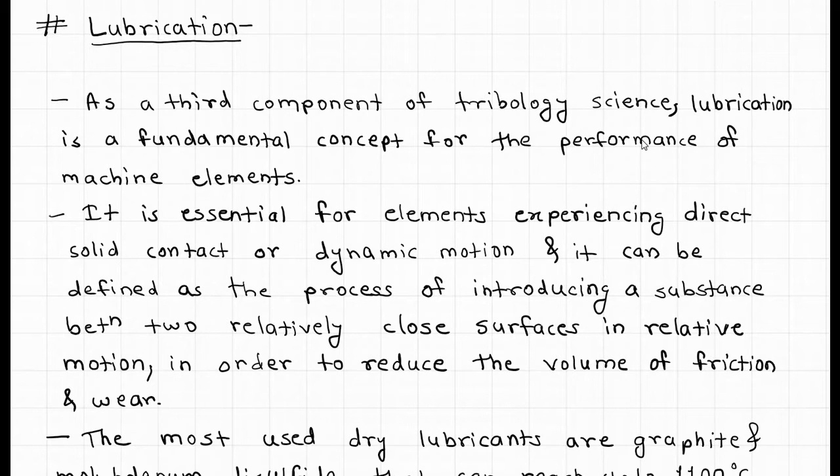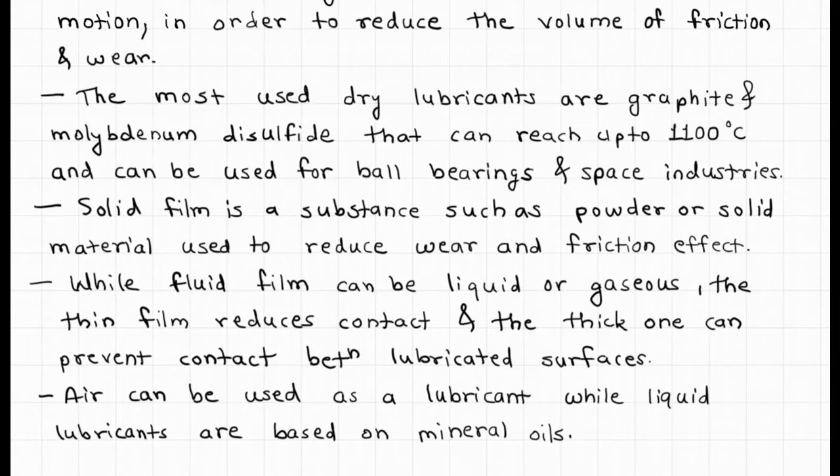Next is lubrication. As a third component of tribology science, lubrication is a fundamental concept for the performance of machine elements. It is essential for elements experiencing direct solid contact or dynamic motion, and it can be defined as the process of introducing a substance between two relatively close surfaces in relative motion in order to reduce friction and wear.